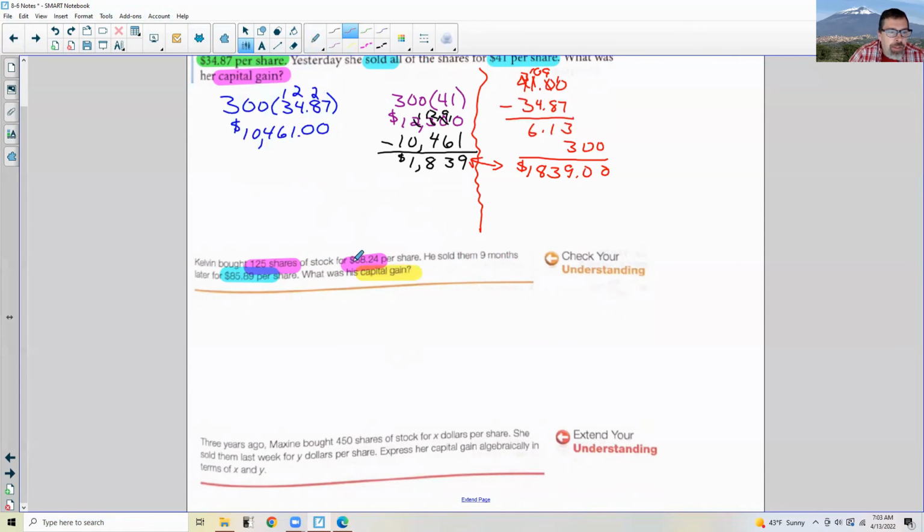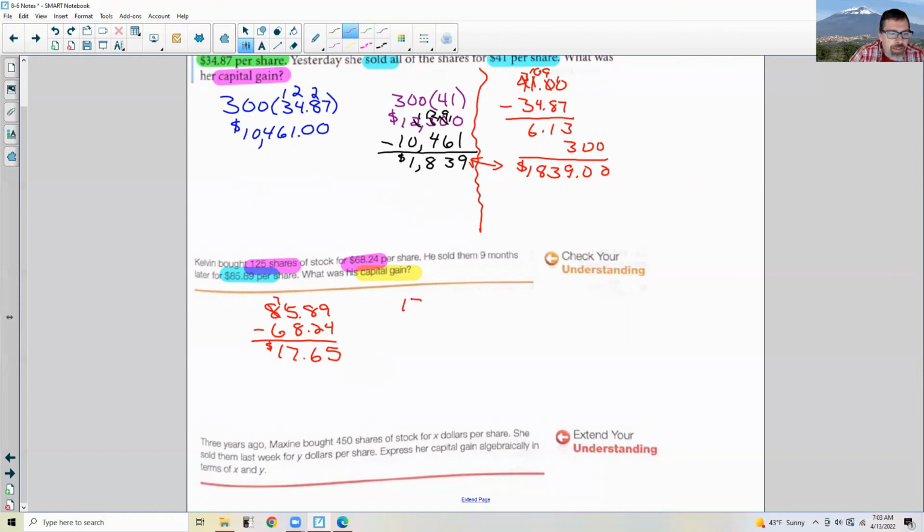All right, so I'm going to do it the easier way here. I'm going to take what he sold them for, which is $85.89, and he purchased them for $68.24. So sell price minus purchase price equals capital gain. 9 minus 4 is 5, 8 minus 2 is 6. I need a 10 here, 7 and 1. So he made $17.65 per share. That's a pretty good deal.